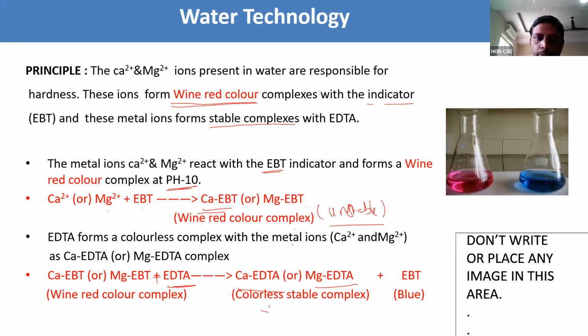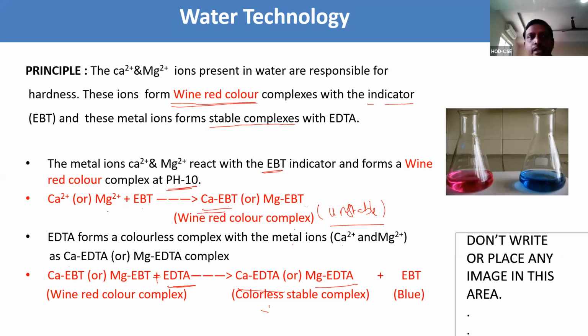To that unstable complex, we need to titrate with EDTA, which we take in the burette. EDTA forms a colorless stable complex with metal ions, that is calcium EDTA or magnesium EDTA, and the color of this solution is blue.